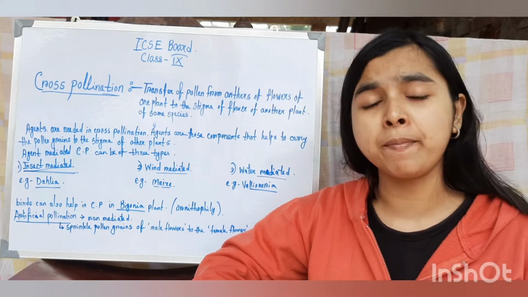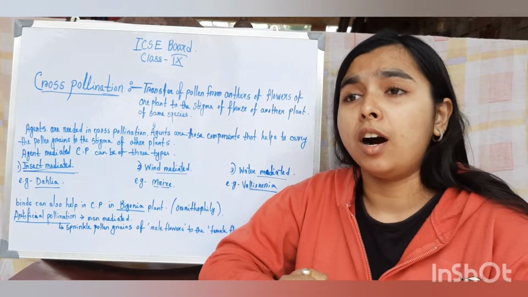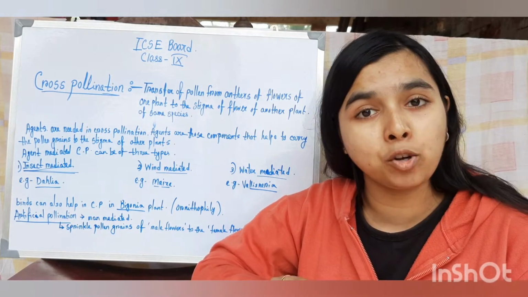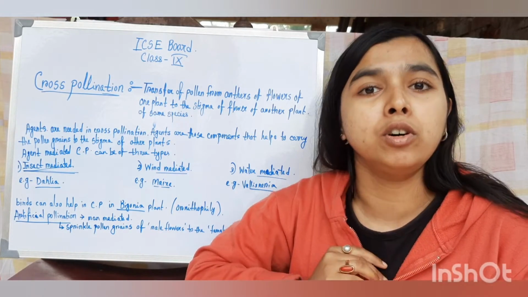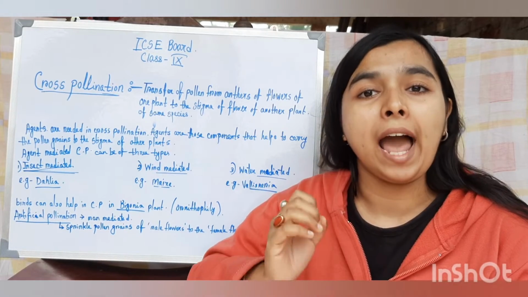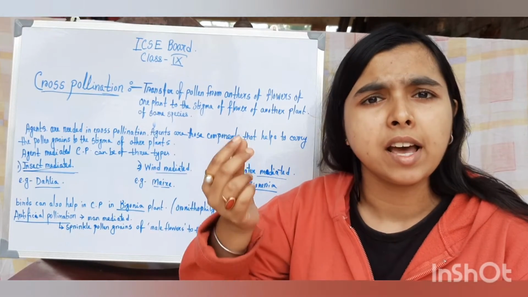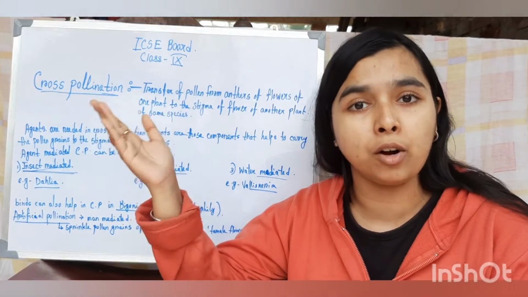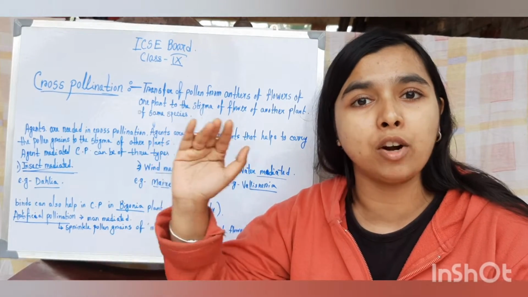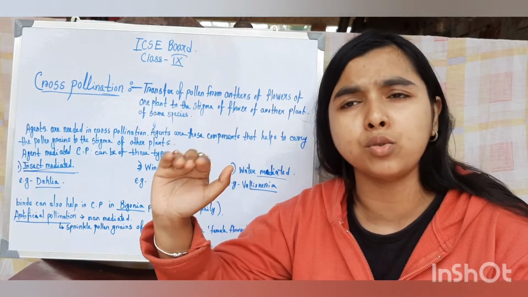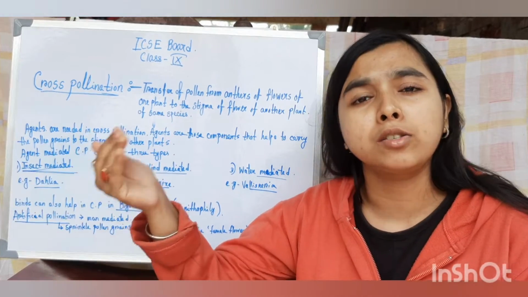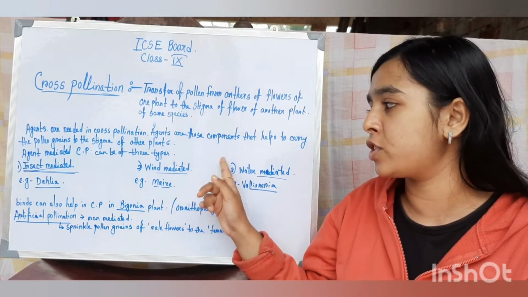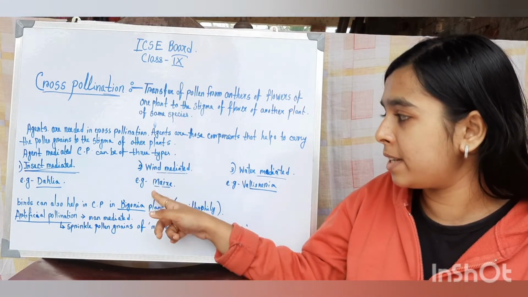So we can see this insect mediated pollination in dahlia plant. So for the wind mediated pollination, the flowers need to be very small in size. The anther needs to be light in weight, because with lightweight anthers, the pollen grains are easier to be carried out by the winds. So the wind can carry the light anthers or the pollen grains to the stigma of the other plant. So that is the way of pollination in wind mediated pollinated plants. We can see this in maize.